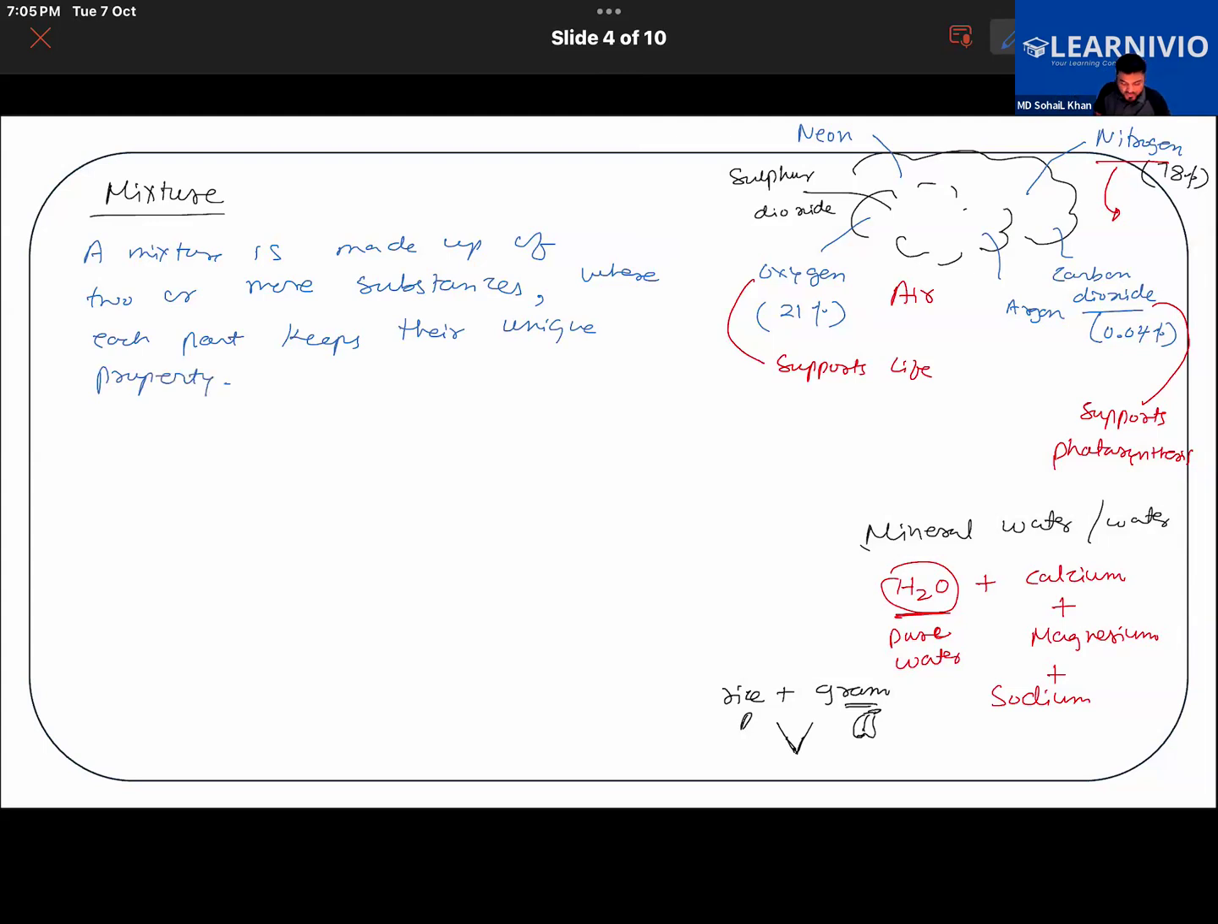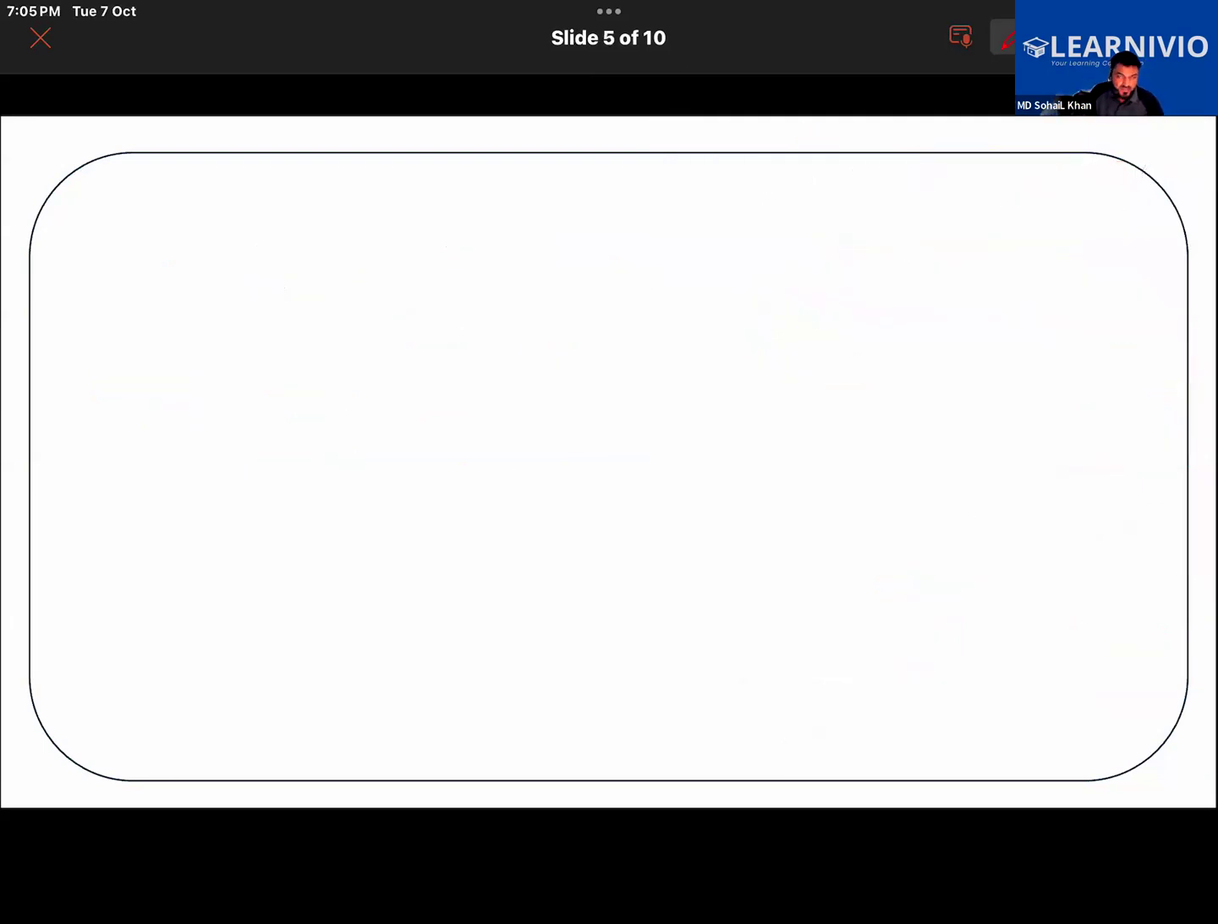So an example will be rice plus gram. You can have air, or air is also a mixture of gases. Right now, the water in a water tank is drinkable water. So these were some examples of mixture. Hope it is clear.